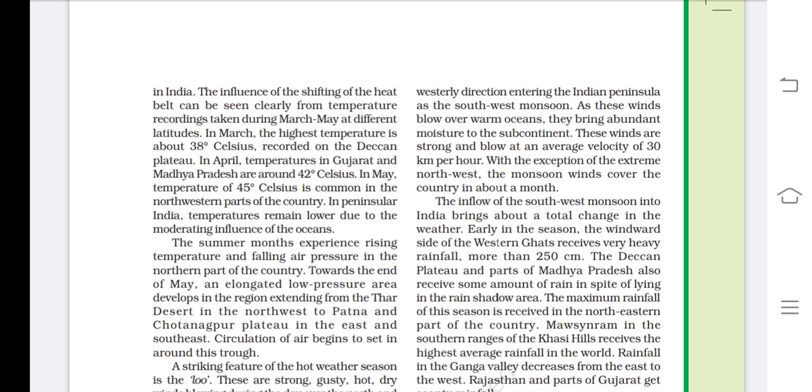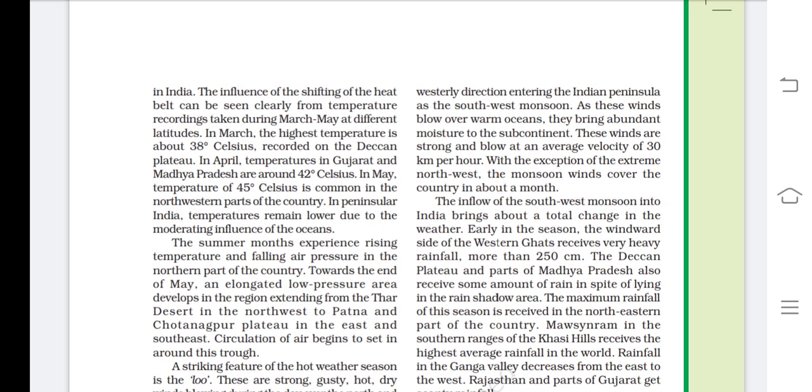So these are the warm winds which enter the Indian peninsula in a southwesterly direction as the southwest monsoon. And as these winds blow over warm oceans, they bring abundant moisture also, right? These winds are strong and blow at an average velocity of 30 kilometers per hour. So this is the range of these winds.